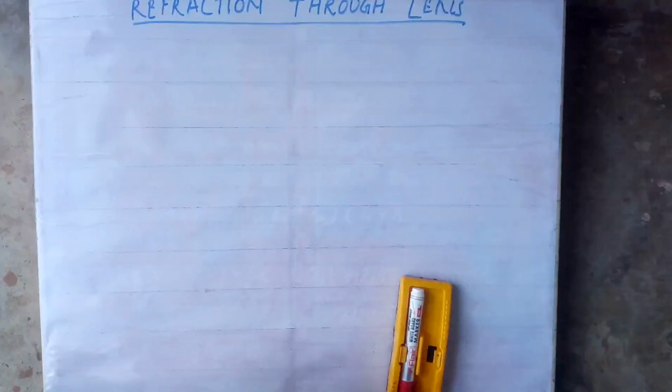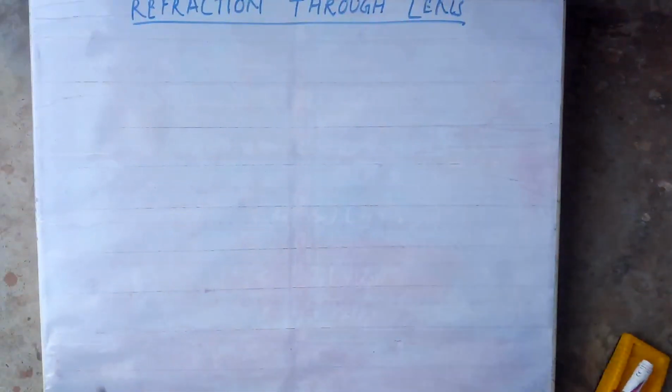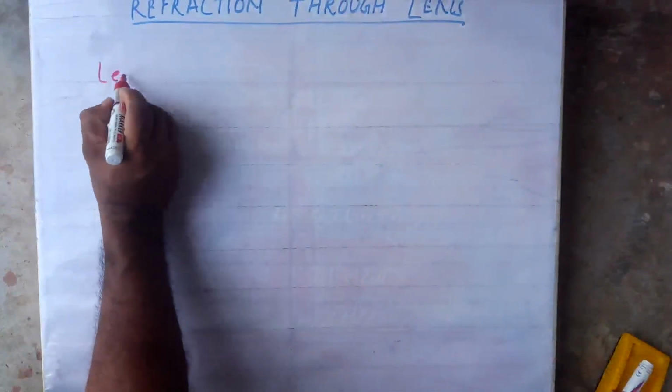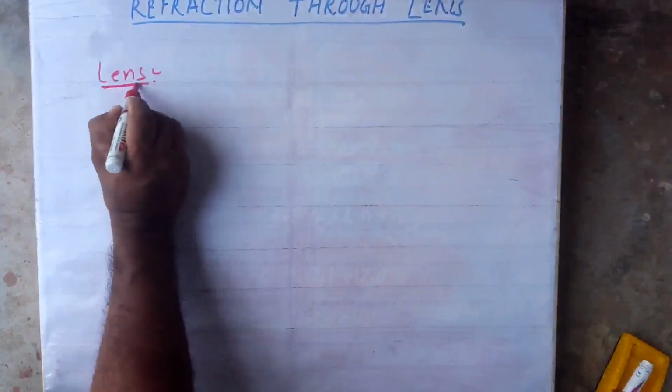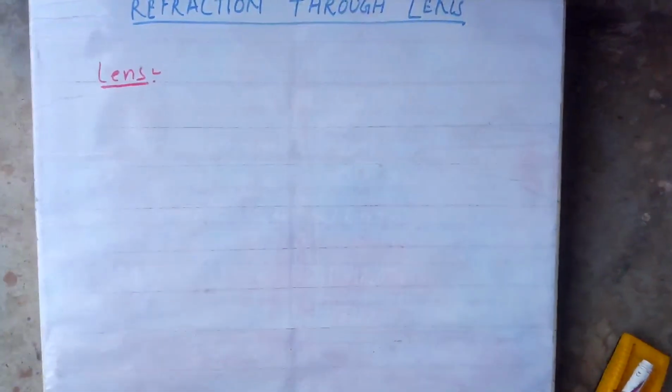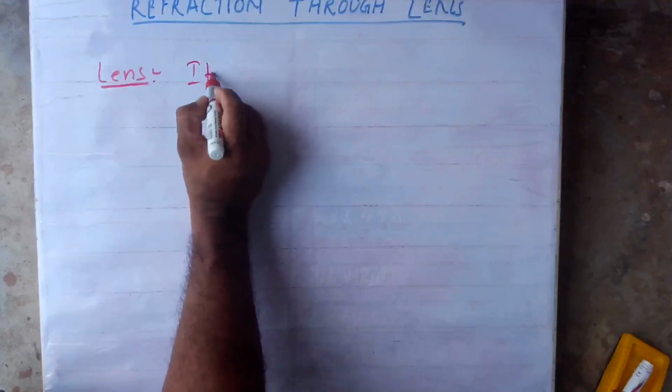Okay, today's topic is refraction through lenses. Refraction through a lens. What is a lens? First thing is, what is a lens first? A lens is an optical transparent medium. It is an optical transparent medium.